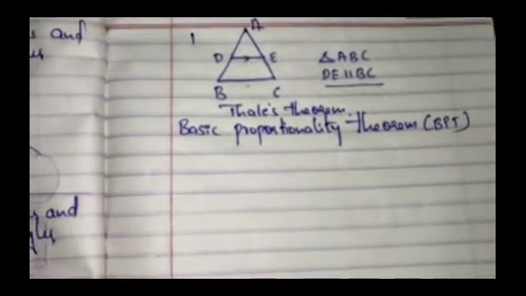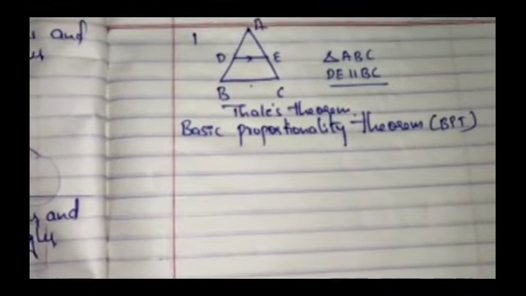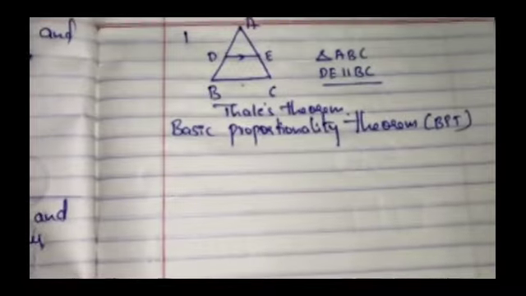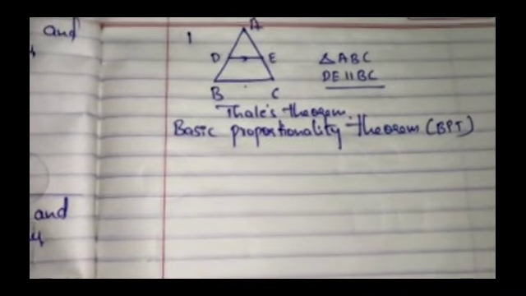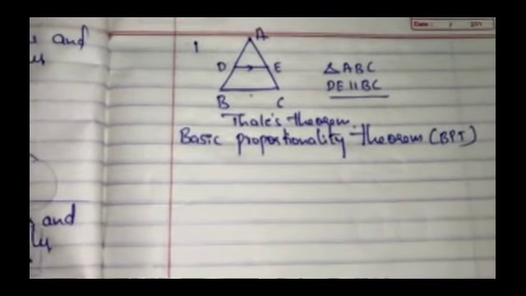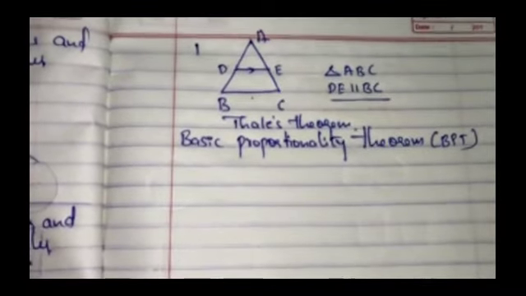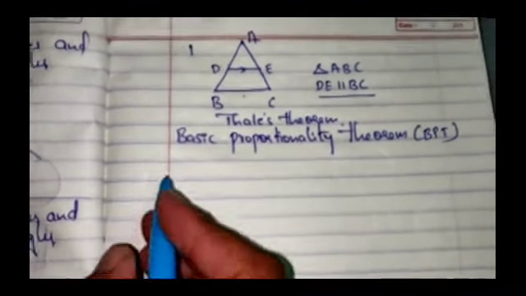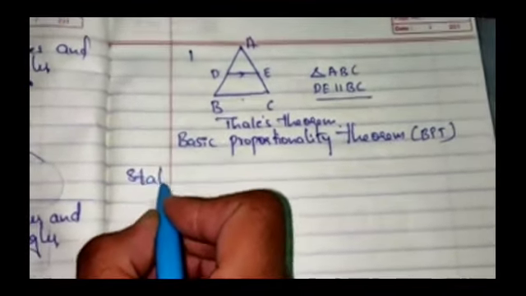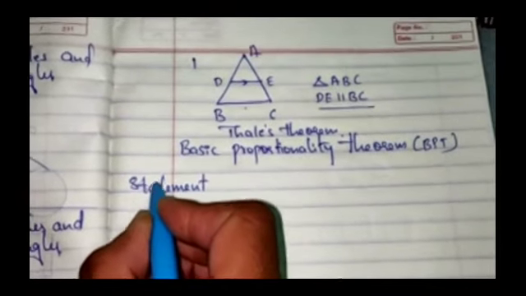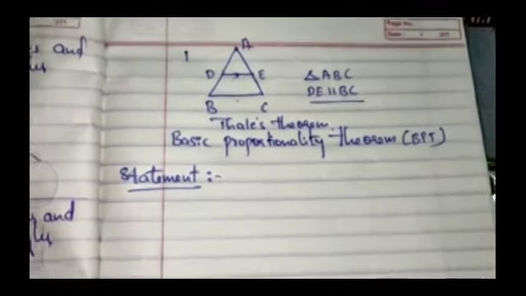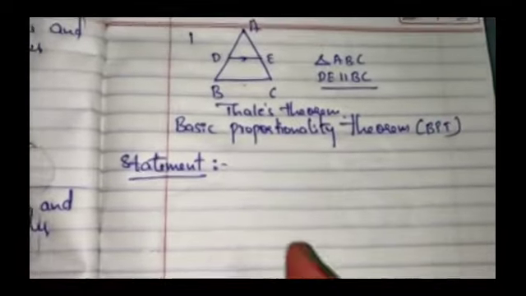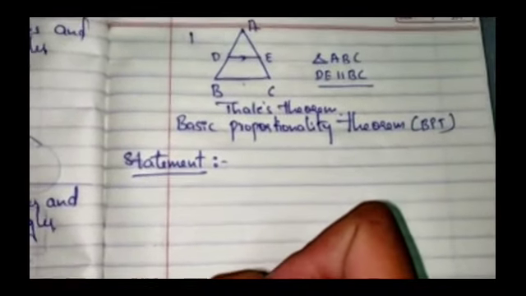As you know, a theorem is a mathematical statement which we have to prove using axioms, postulates and different types of mathematical logic. So let us learn the statement of the basic proportionality theorem. What actually did we do? We drew a parallel line, isn't it?